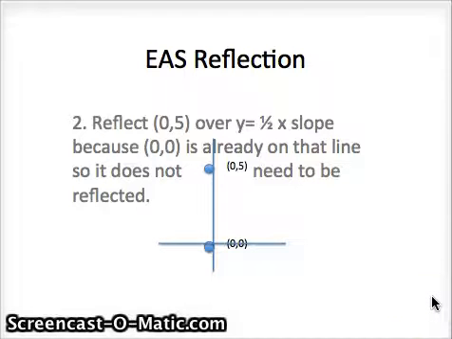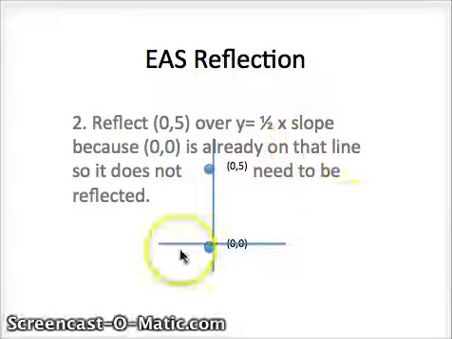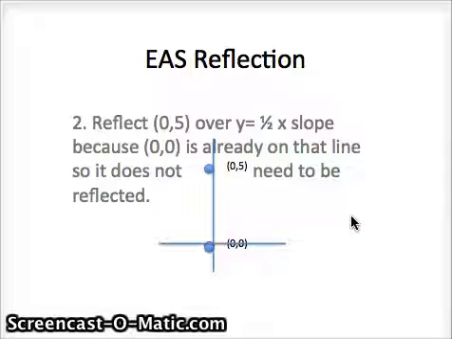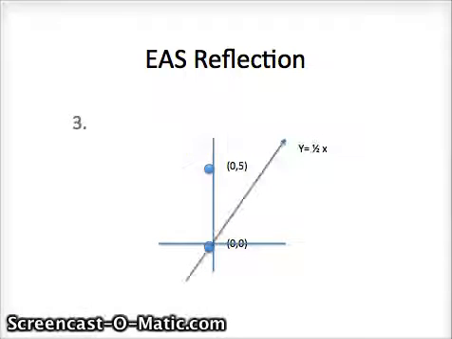And in order to reflect it, we need to have a line that we can reflect 0, 5 over. So I'm going to use the slope y equals 1/2 x. And because 0, 0 is already on the line of the slope, it won't be moved at all, because it would be reflected to 0, so it's not moved.